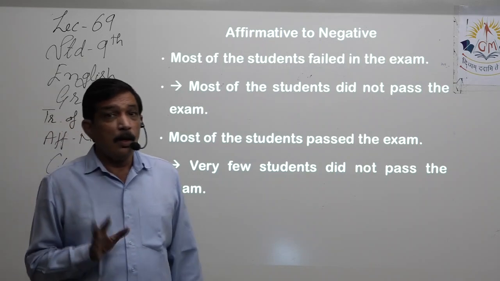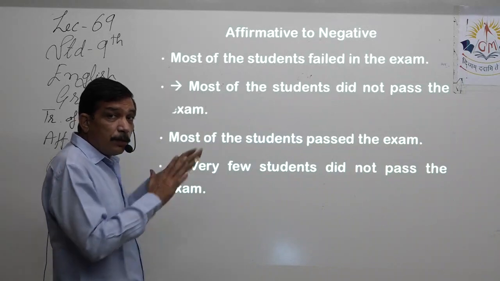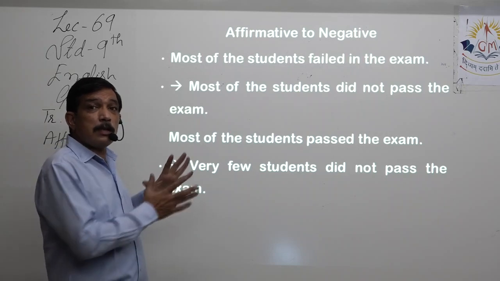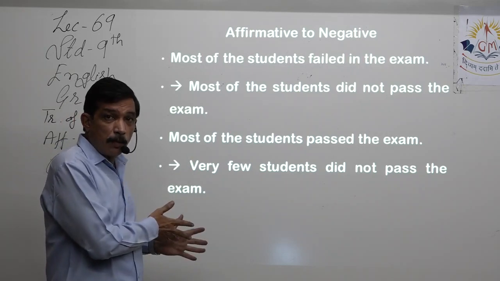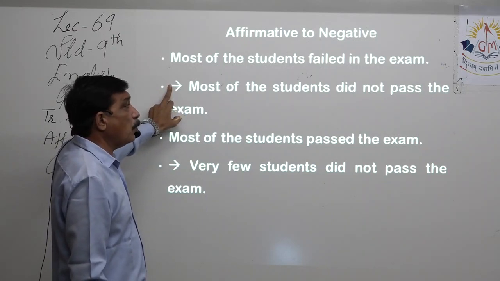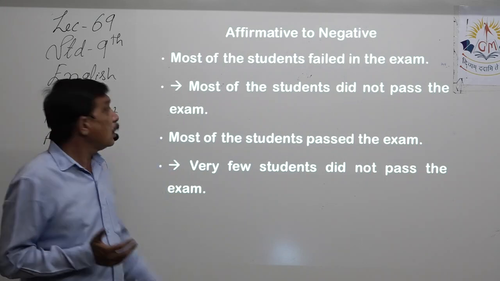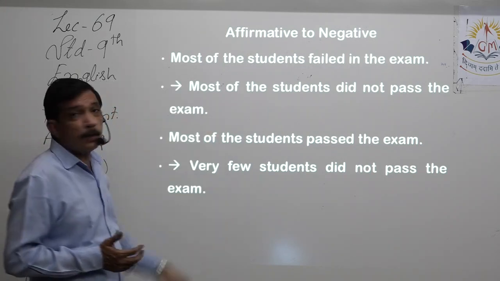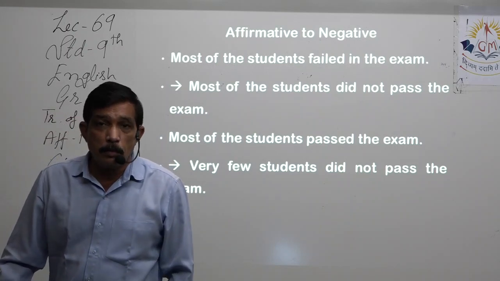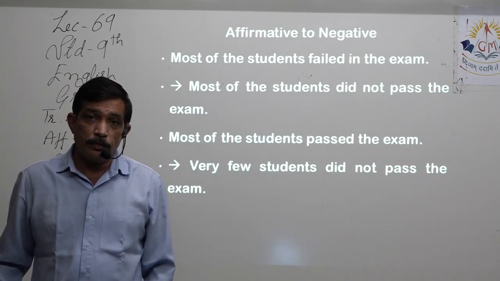Everywhere majority wins, right? Here it is implying that very few students pass the exam. So what is necessary? What is necessary is majority of the students fail the exam, right? That is why this is more convenient, or this is more convincing than very few. Because if we write very few students pass the exam, that means either the paper was quite tough or lots of students did not appear in the exam, right?